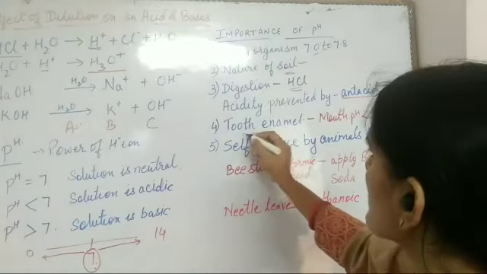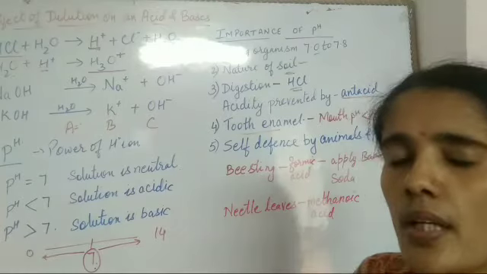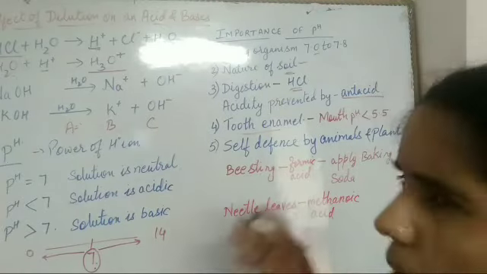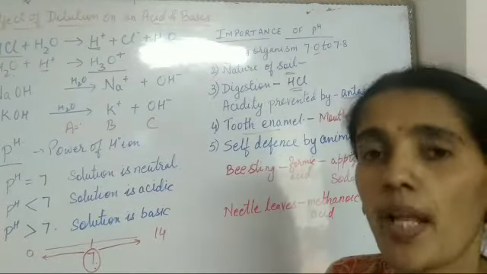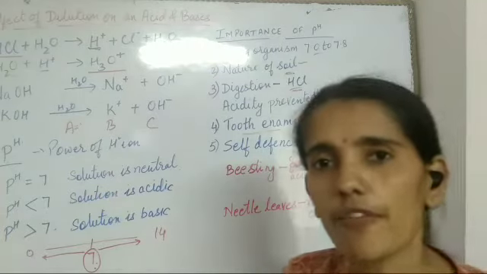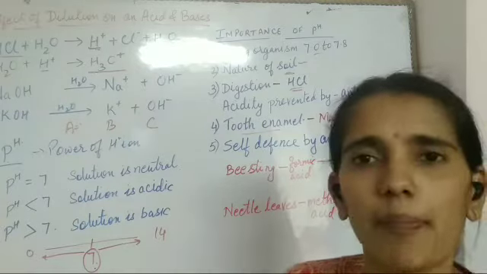Now next is tooth enamel. See, normally pH of mouth should be 5.5, 6, that's all. But sometimes it happens that the pH of mouth decreases below 5.5. What will happen?